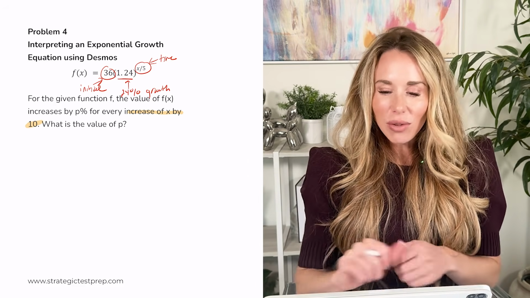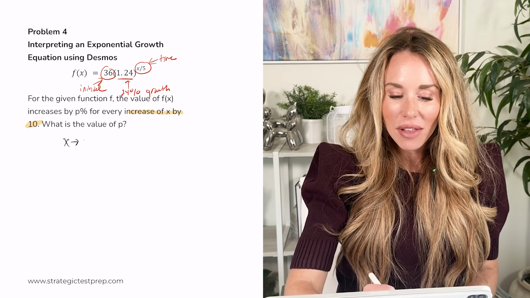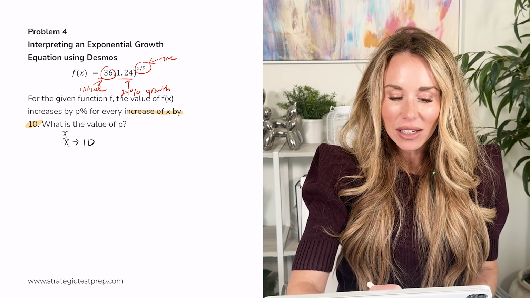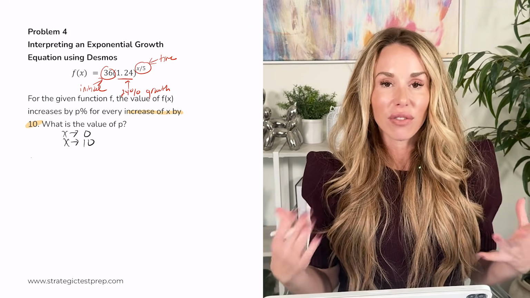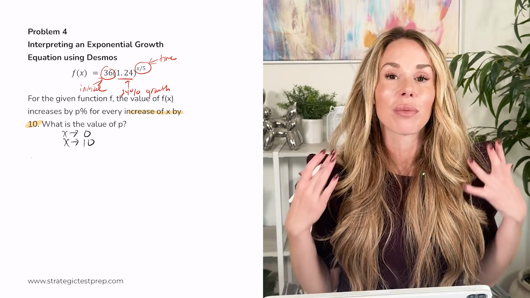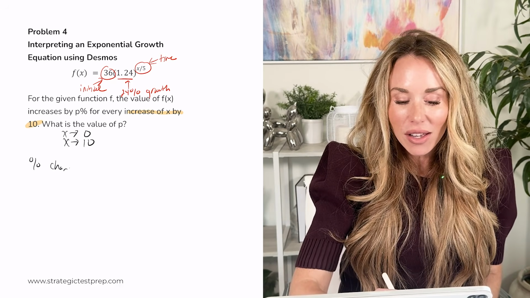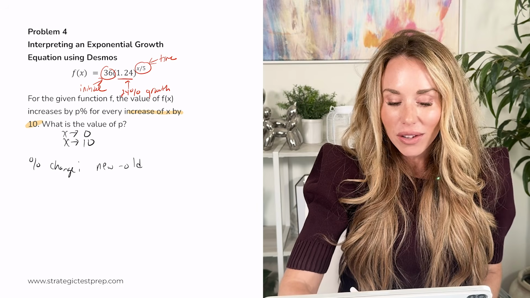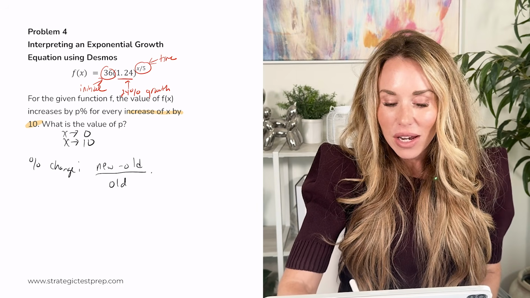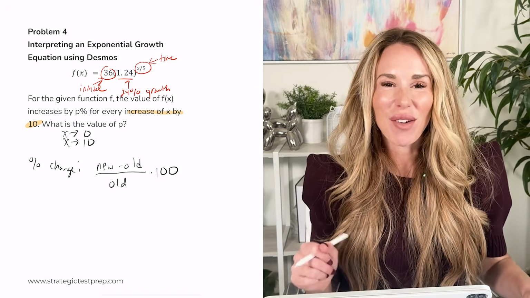So what I'm going to do is set x to be 0, and then set x to be 10. And I'm going to see how the value of the function changes, and then use the percent change formula. The percent change formula is the new value minus the old value over the old value times 100. So let me show you guys how it works in Desmos.